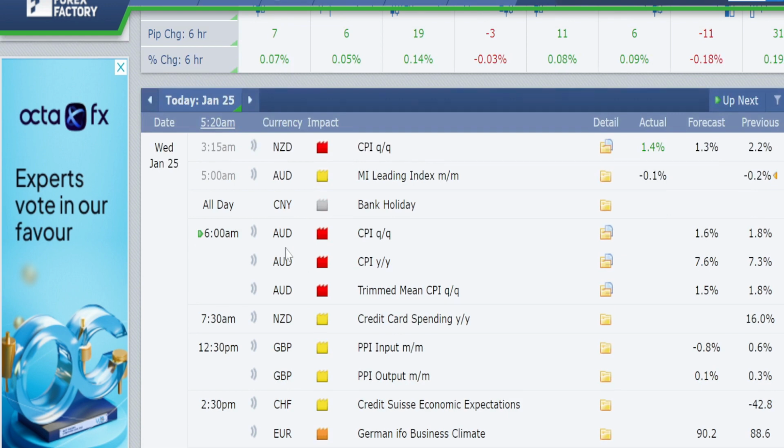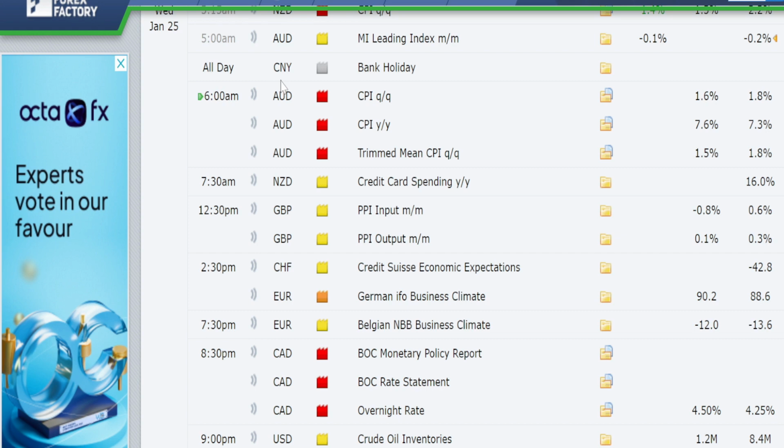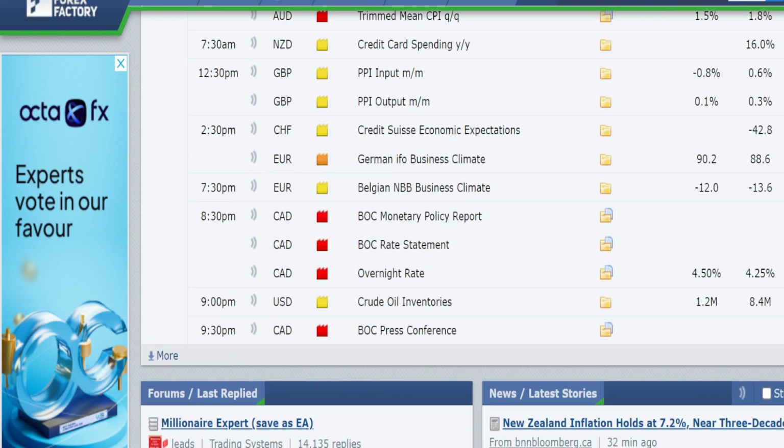When we look at the economic events planned for today, January 25th, Chinese banks are still on holiday. At 6 AM we have high impact news planned for Australian dollar related currency pairs. At 2:30 PM we have medium impact news planned for euro related currency pairs. At 8:30 PM we have high impact news planned for Canadian dollar related currency pairs. Again we have high impact news planned for Canadian dollar related currency pairs at 9:30 PM. We don't have any high impact news for US dollar related currency pairs.